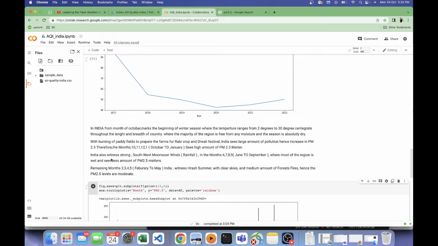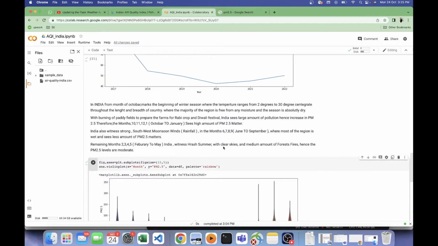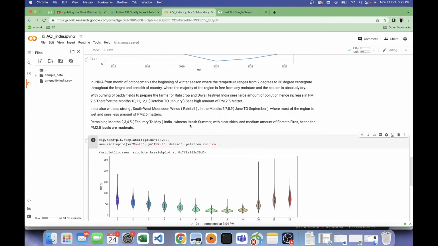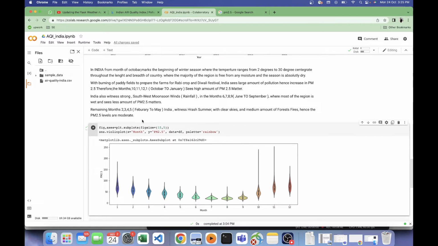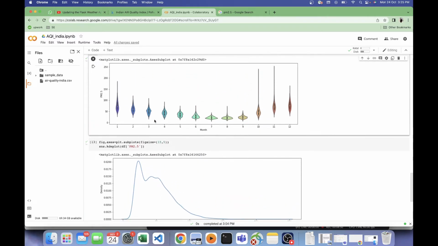Then similarly, in the months of June to September, we have less because there's a lot of rainfall. Makes sense. And during summers, we have moderate ranges. Now, after this, we can see even if there are a lot of outliers there, it makes sense there will be some very peaky values in these months because of Diwali and the rabi crop field creation activity by the farmers.